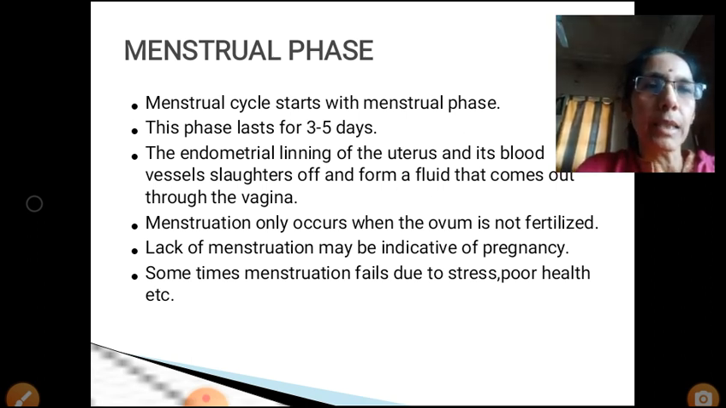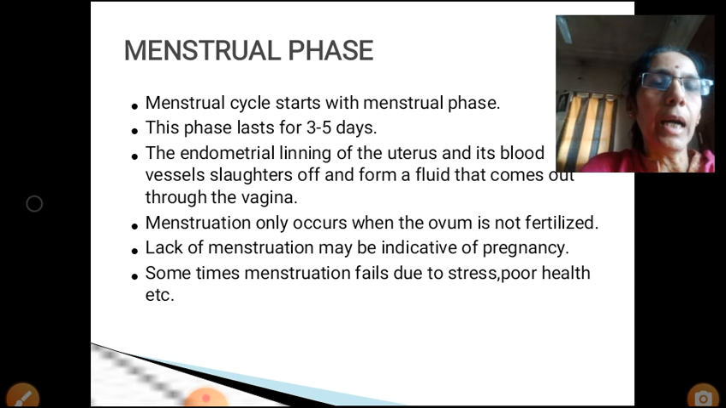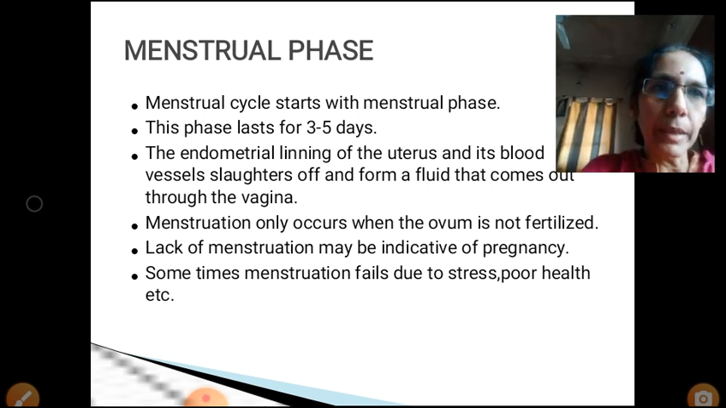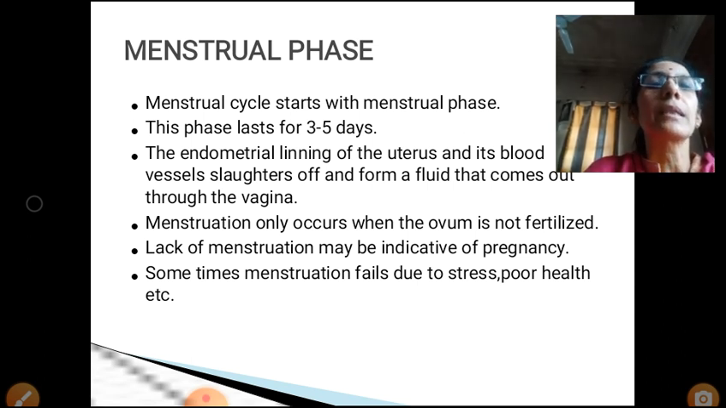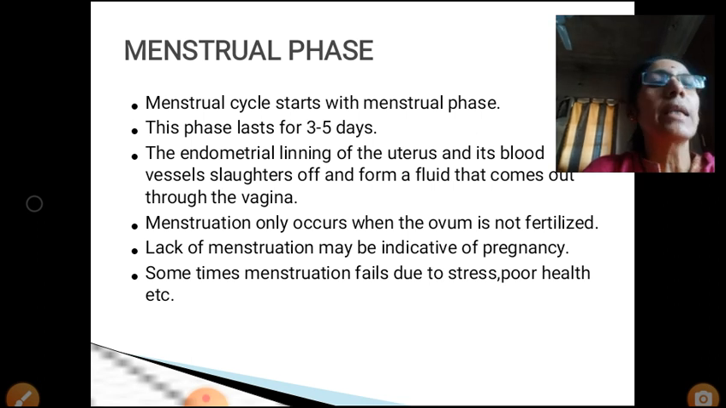So menstrual phase lasts for how many days? 3 to 5 days. During this time, the level of progesterone and estrogen decline. The endometrium, that is the innermost layer of the uterus, which is glandular in nature, and the blood vessels of this layer slough off and come out through vagina. Menstruation occurs when the ovum is not fertilized, but lack of menstruation may not be an indicative of pregnancy. Sometimes menstruation fails because of ill health or because of stress also.